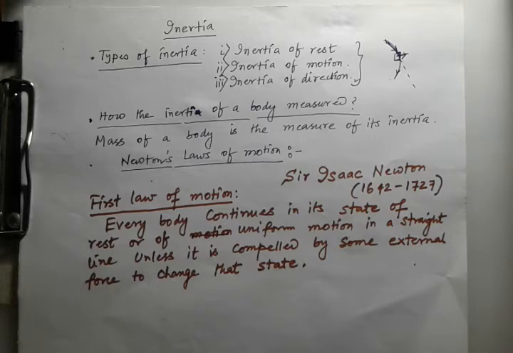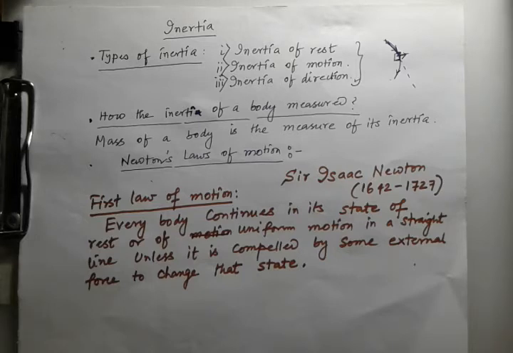And the third part says that a body moving with a uniform speed in a straight line cannot change its direction of motion by itself. So if you want to change the direction of motion, or change the state of the object from rest to motion, then you have to apply external forces.